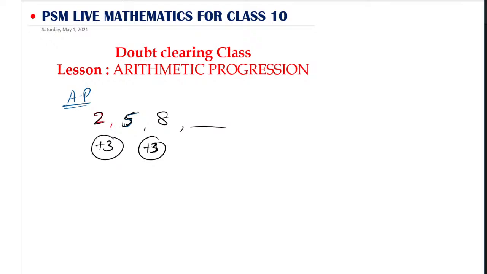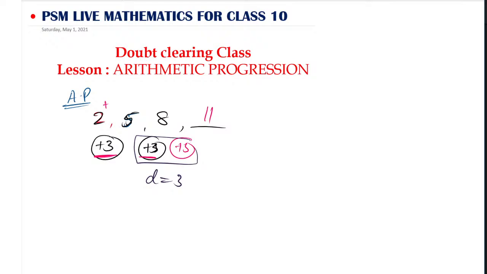If you have a sequence of numbers where you add an equal number to the previous number to get the next number, that is plus 3 being added, you get 5, then again adding 3 you get 8, then again adding 3 you get the next number, 11. So this is called the D value. Very good, Disha Shetty. The D value is nothing but the common difference.